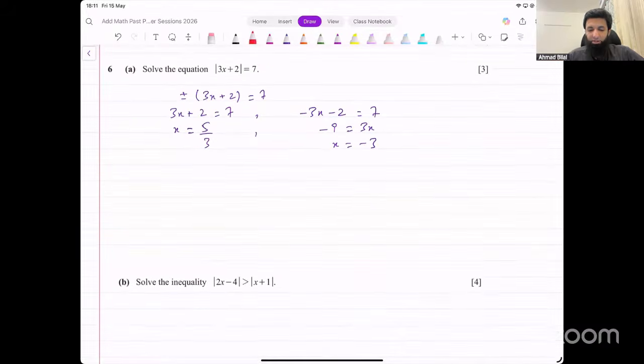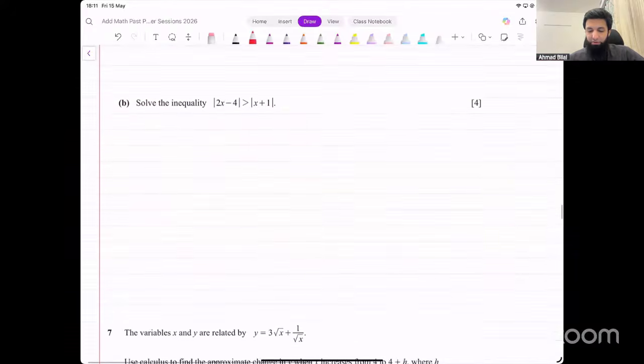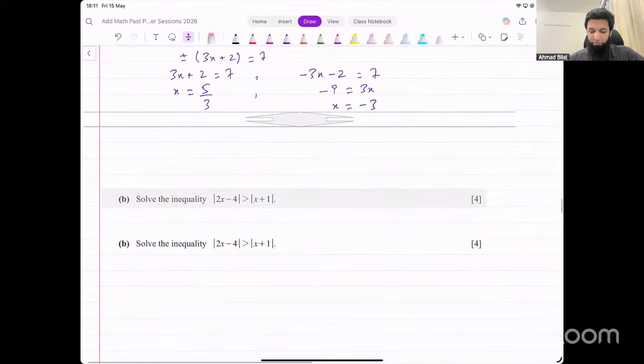Acha, that was the equation. How do we solve this inequality now?